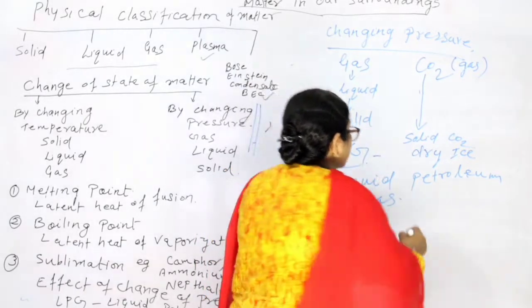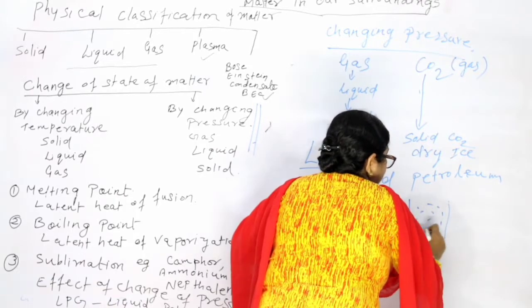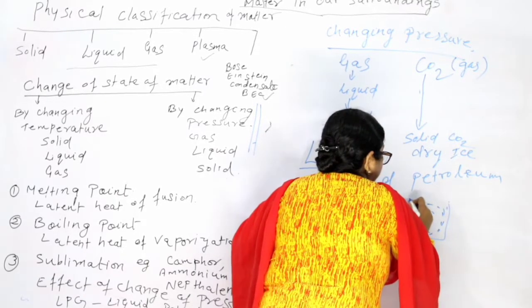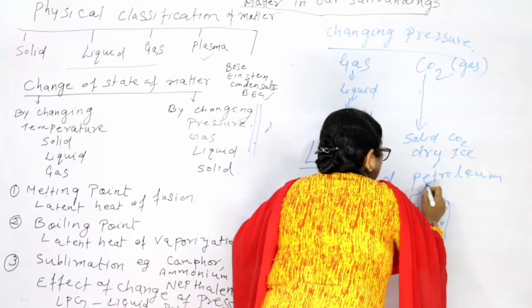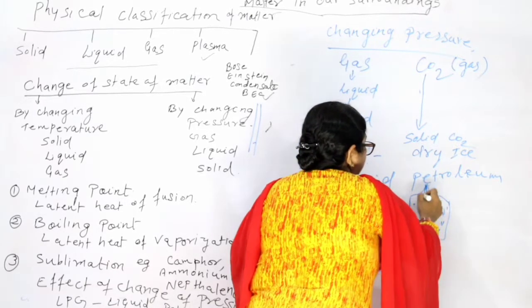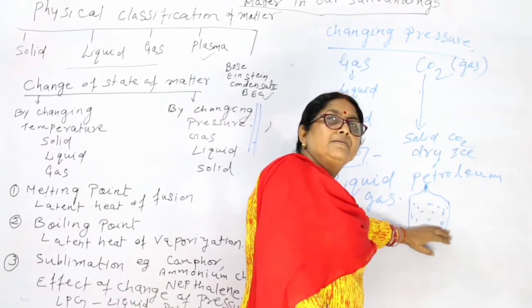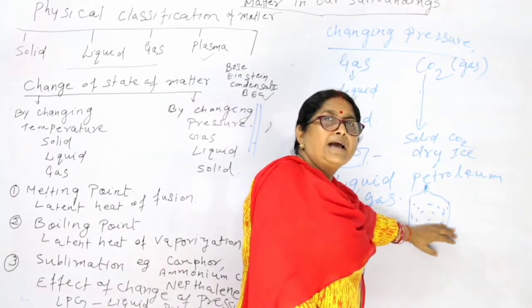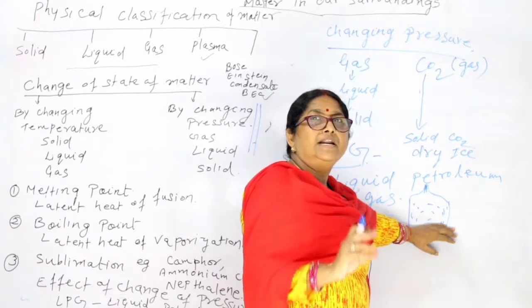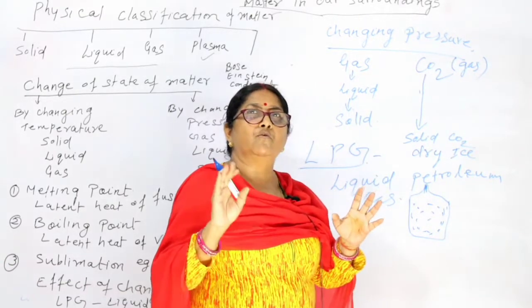Suppose this is the cylinder, in this gas is put, and here one knob is given. Then what happens, we press this, and because you have already studied that the particles of the gases keep moving.